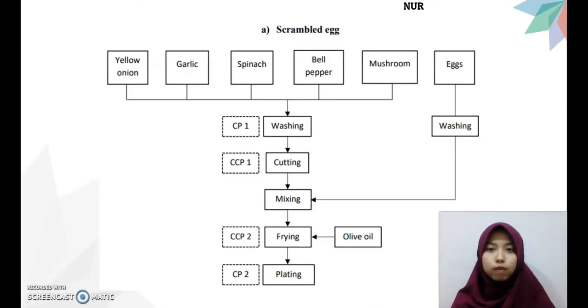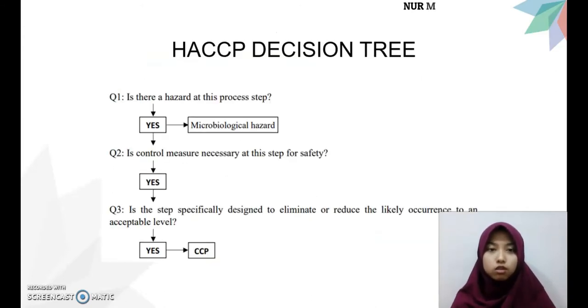This is the flow for scrambled egg. This is the HACCP Decision Tree. The first question is, is there a hazard at this process step? If yes, is control measure necessary at this step for safety? If yes, is the step specifically designed to eliminate or reduce the likely occurrence to an acceptable level? If yes, it is considered as CCP.